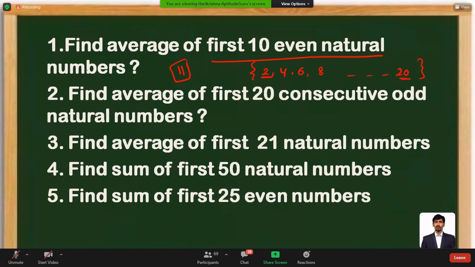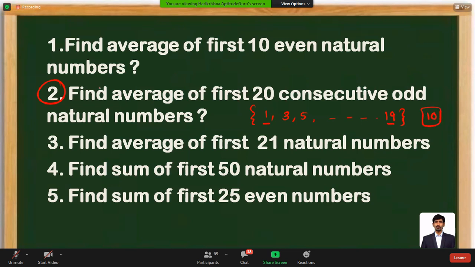So look at the second question available on the screen. Find the average of first 20 consecutive odd natural numbers. Consecutive odd natural numbers means like 1, 3, 5, and so on till 20 terms are there. So the 20th term will be 39. What is the average of these numbers is the question. First term plus last term by 2, that will give the average. That's nothing but 1 plus 39 by 2. We can mark the answer choice as 20.